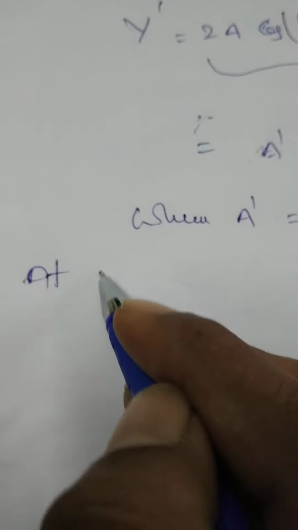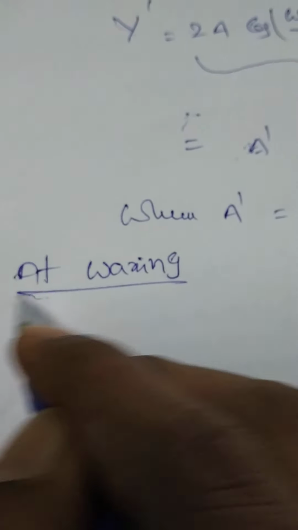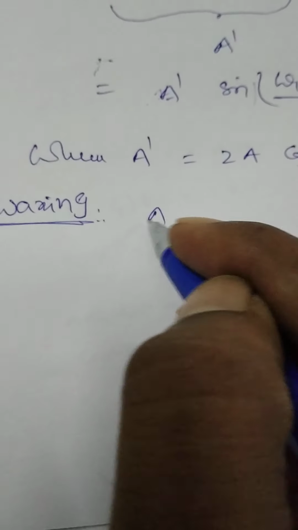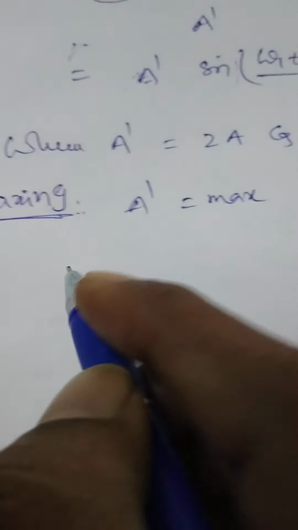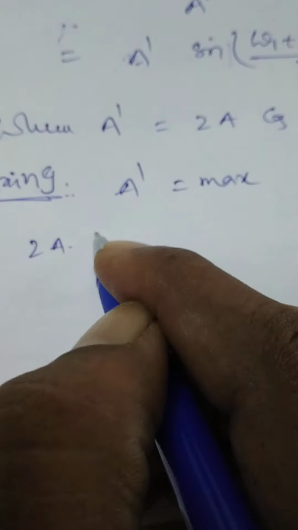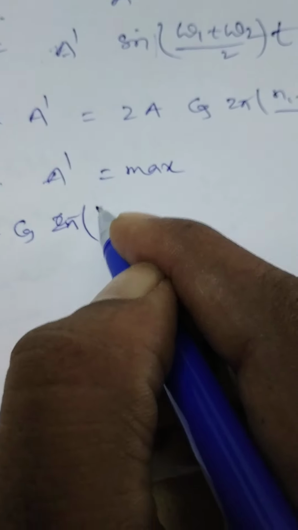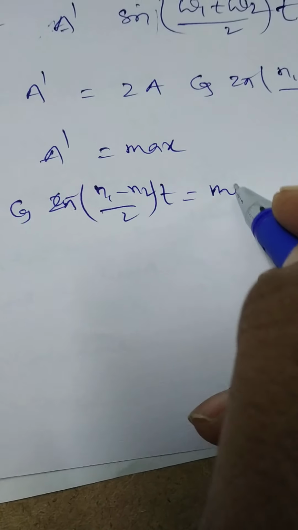Suppose at waxing, which means a point where the amplitude becomes maximum, the amplitude of the resultant wave is equal to maximum. Amplitude maximum means 2a into cos 2 pi into (n1 minus n2)/2 into t is equal to maximum.